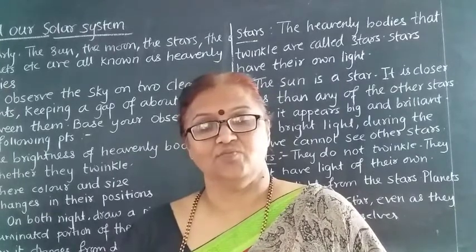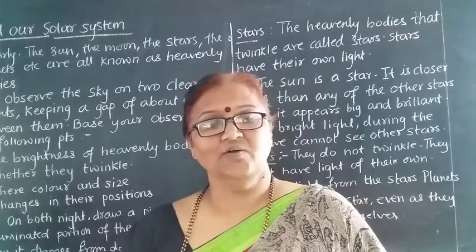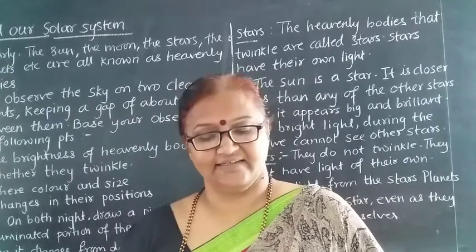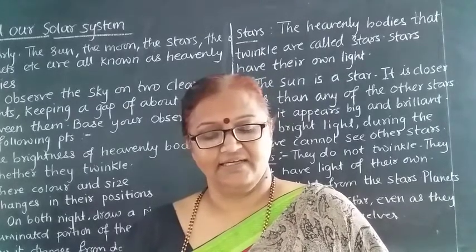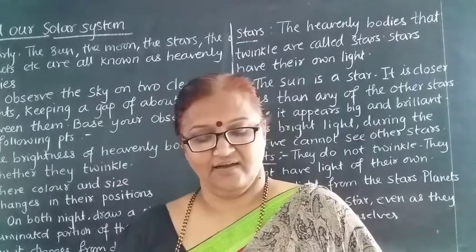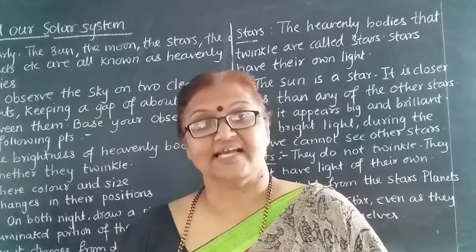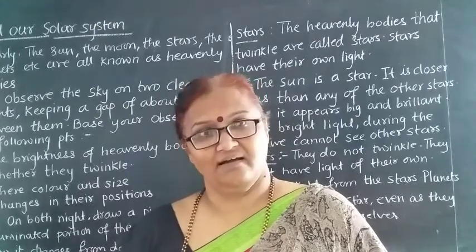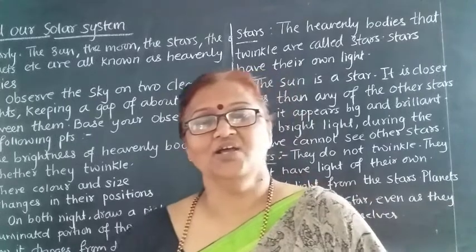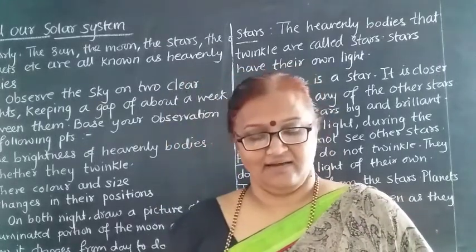We see the moon and stars at night. The moon revolves round the earth. So therefore it is called a satellite of the earth. What is the moon called? The moon is called the satellite of the earth.